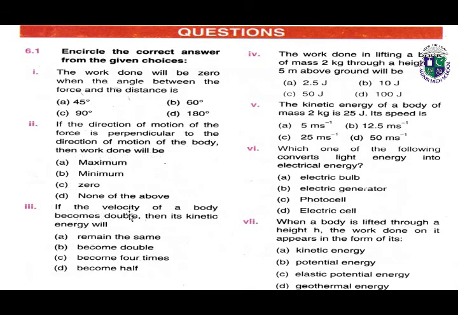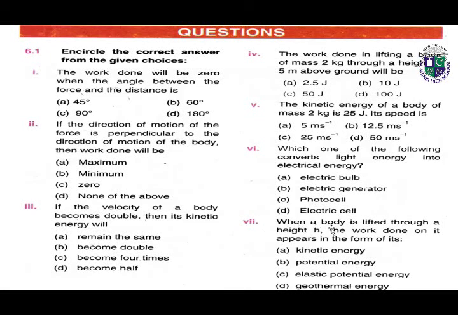Number 3, if the velocity of a body becomes double, then its kinetic energy will. Part 4, the work done in lifting a brick of mass 2 kg through a height of 5 meters above ground will be. Number 5, the kinetic energy of a body of mass 2 kg is 25 joules. Its speed is. Number 6, which one of the following converts light energy into electrical energy?